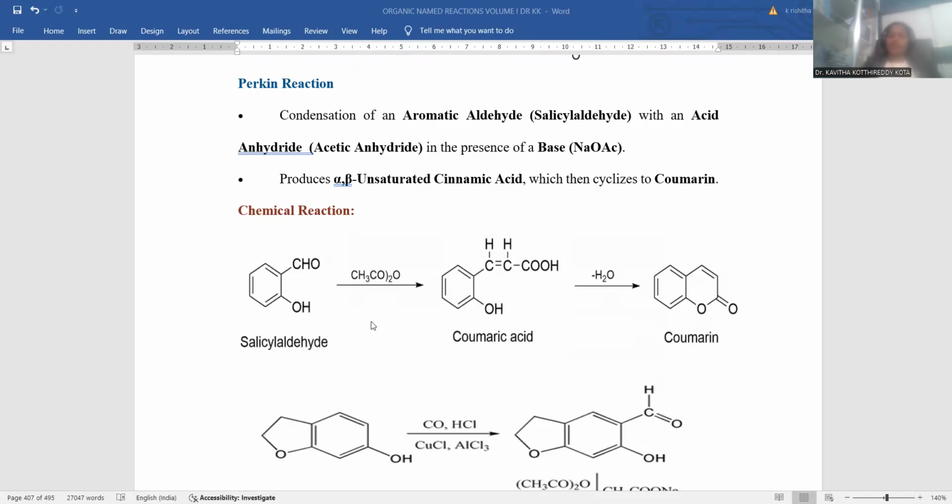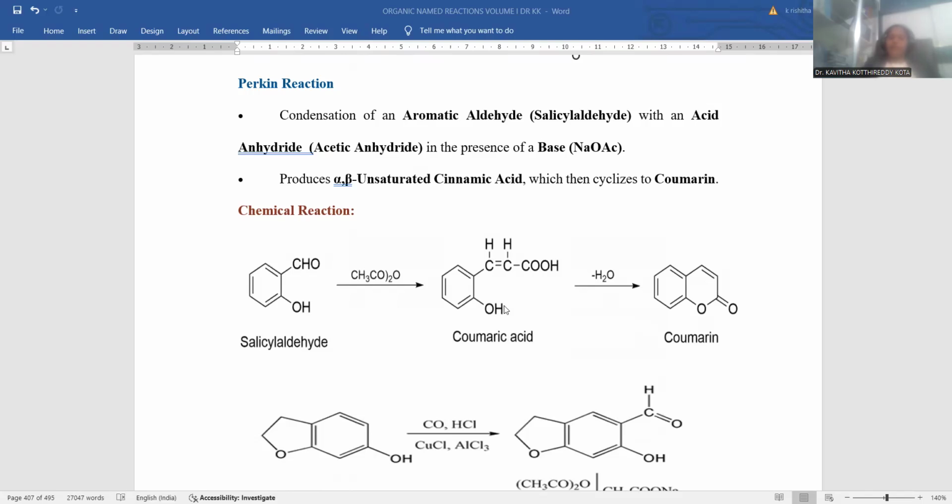I am treating it with acetic anhydride. Whenever acetic anhydride is treated, what is the condition? Here the aldehyde and the acetic anhydride go through the condensation process by the removal of water. Whenever water is removed and subsequently acetic acid is removed from the other part, you can notice the double bond between the two carbon atoms. This is said to be cinnamic acid or coumaric acid.